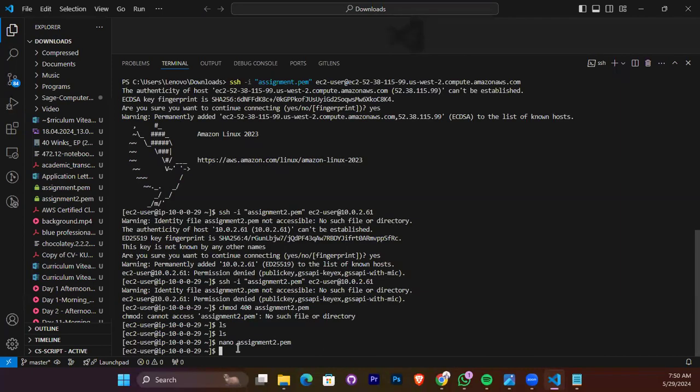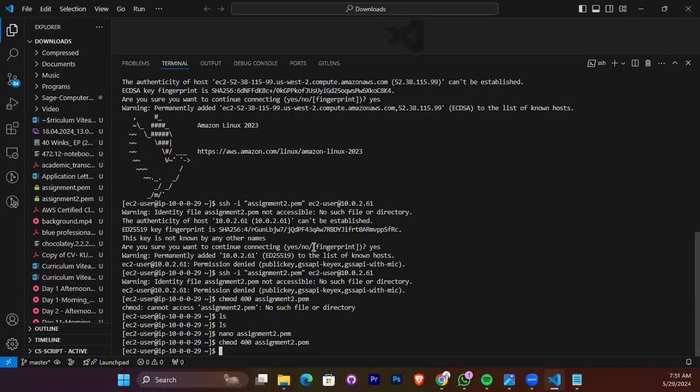So this is where we have to do the chmod because we just created the file. We have to give it the permission that the system is looking for. So chmod 400 assignment2.pem. Good.